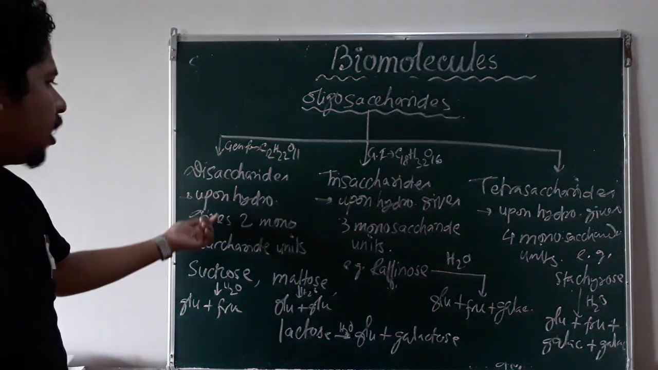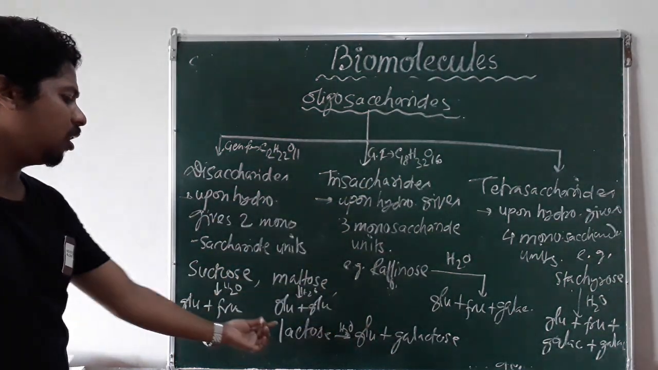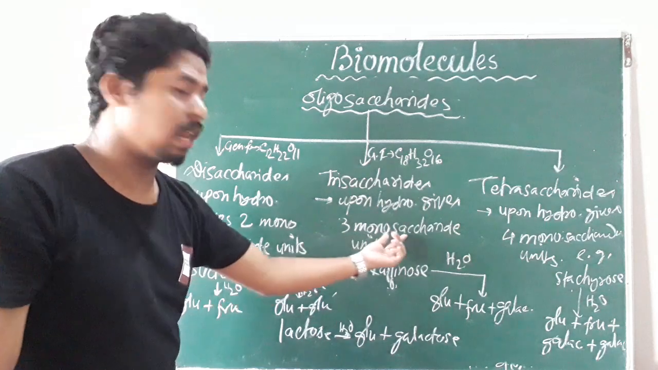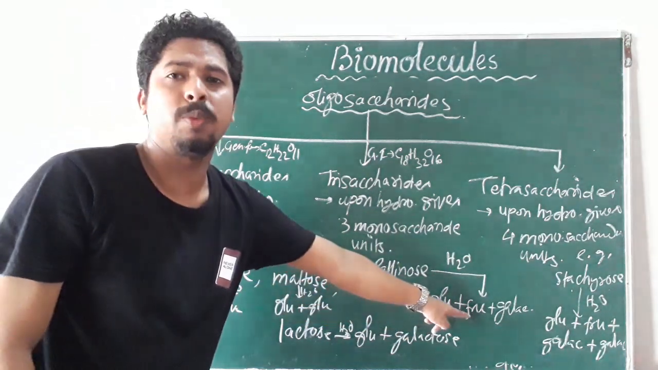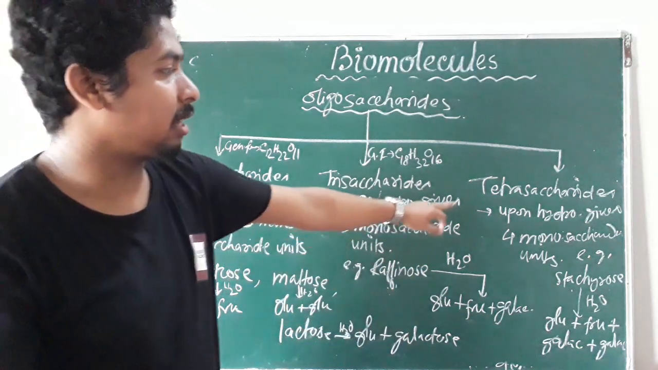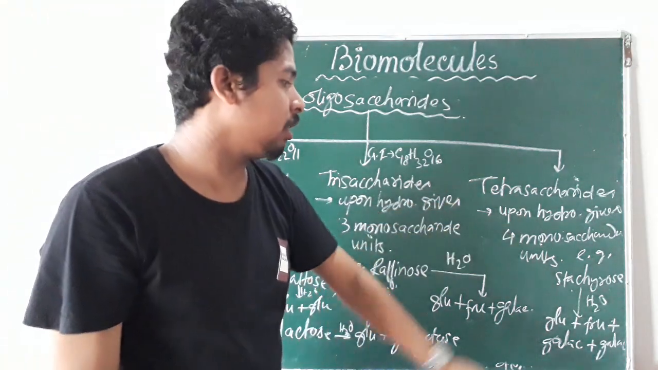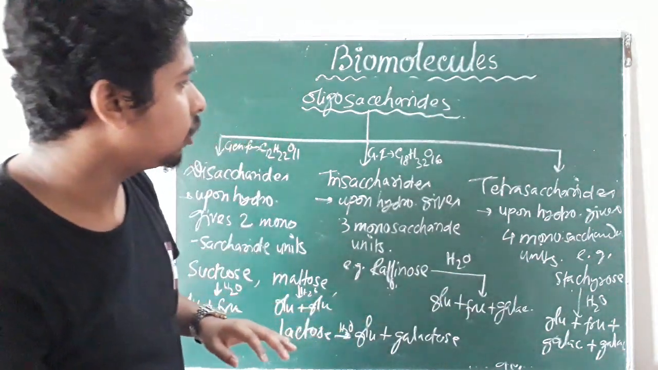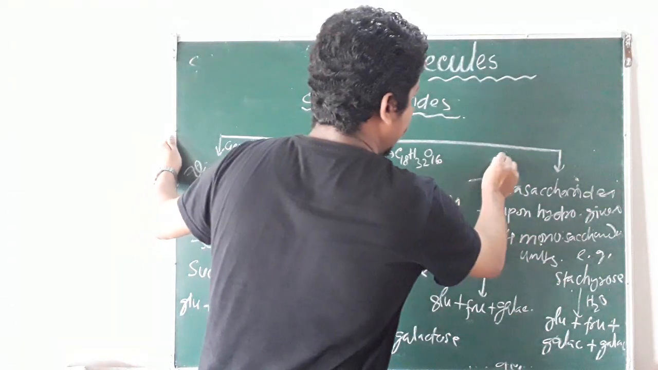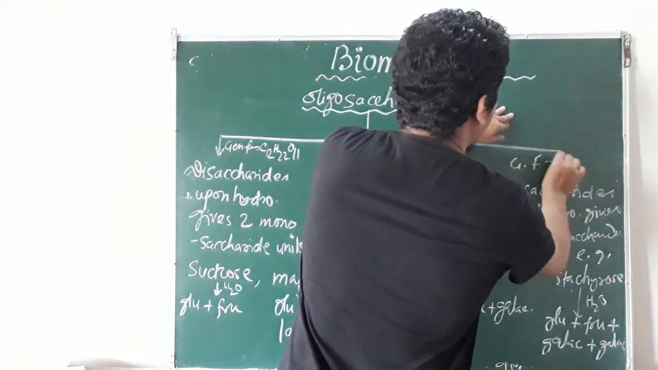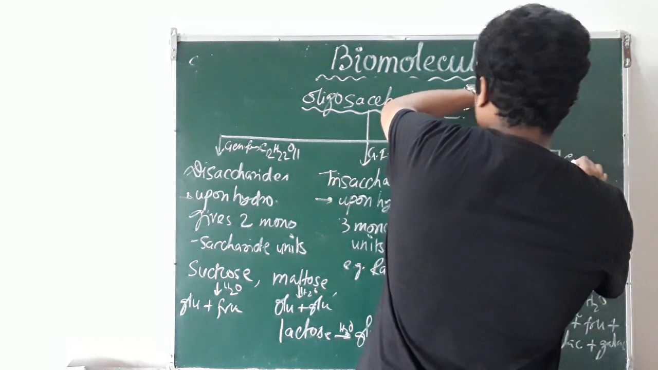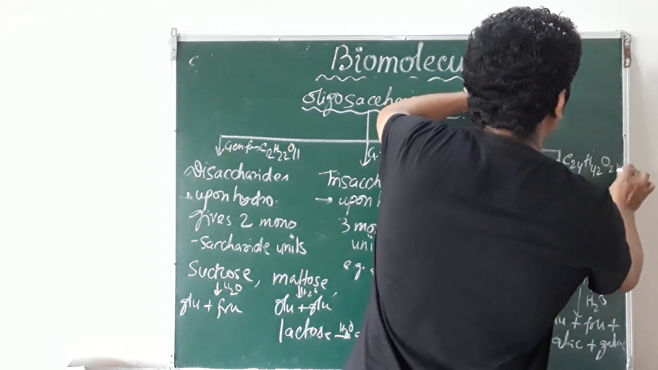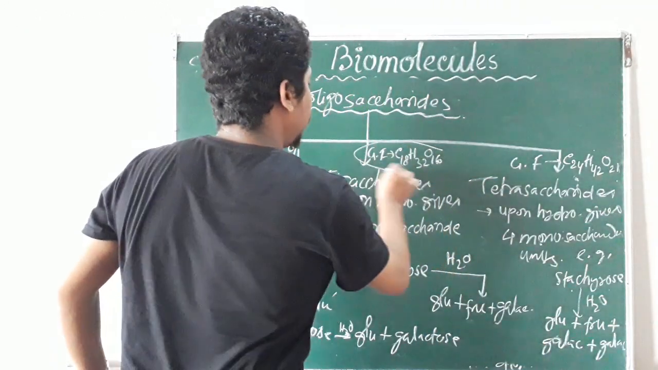Examples of disaccharides are sucrose, maltose, and lactose, which give 2 monosaccharide units. Trisaccharide gives 3 monosaccharide units; an example is raffinose, which gives glucose plus fructose plus galactose. Tetrasaccharide upon hydrolysis gives 4 monosaccharide units: glucose plus fructose plus galactose plus galactose. The general formula of this molecule is C24H42O21.